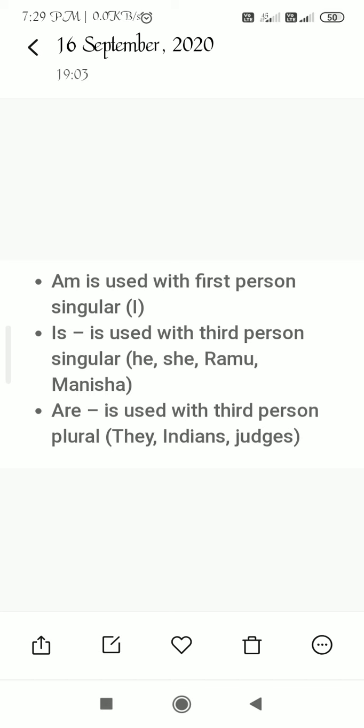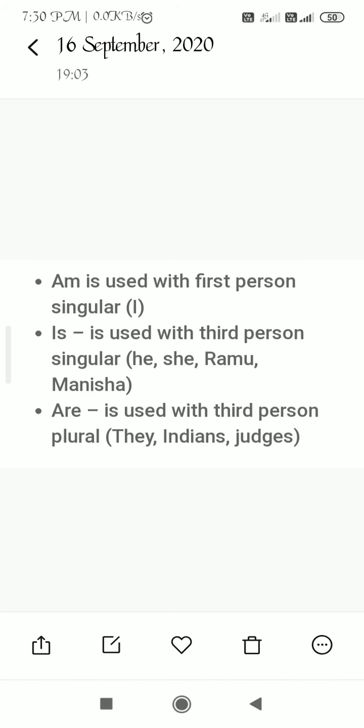When you're talking about yourself, you always use I. Is is used with the third person. When you're talking about someone other, then you use is, like he is a boy, she is a good girl. Ramu is walking in the park. Manisha is writing on the notebook. So here is is used with singular third person.